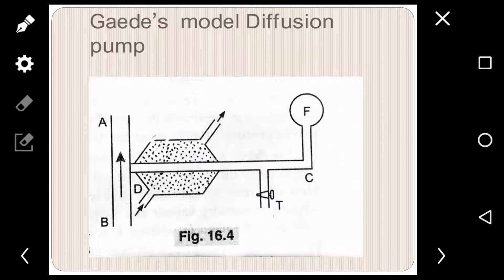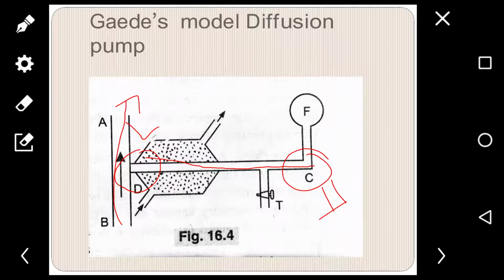and the partial pressure of the gas is greater at the end C. Here the partial pressure is high compared to the end D, where the partial pressure is low, and the diffusion of gas occurs from C to AB where it is swept away by the vapor stream.